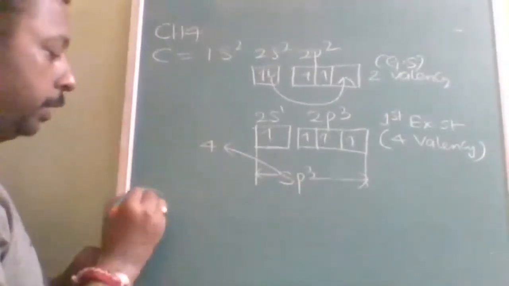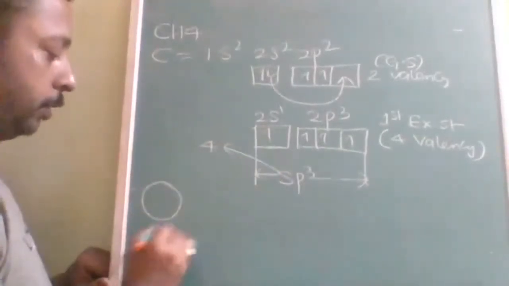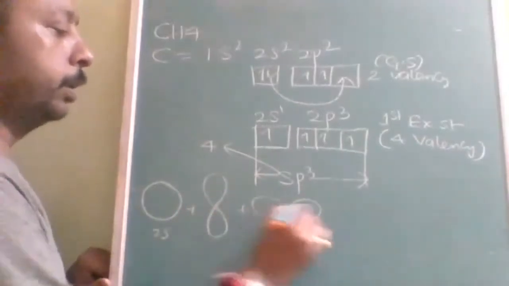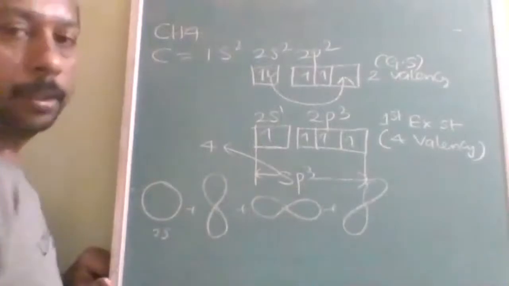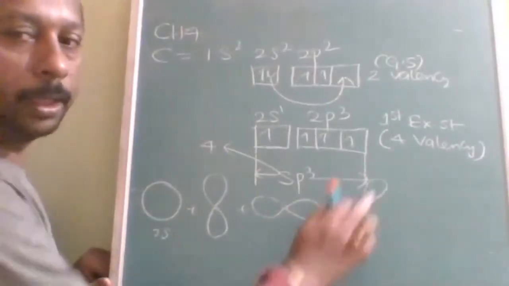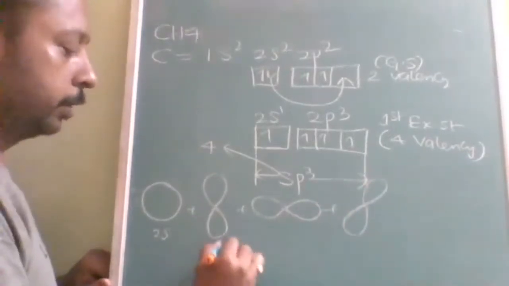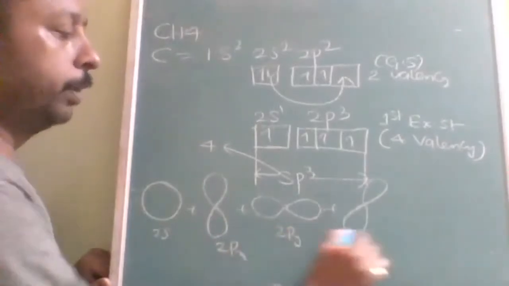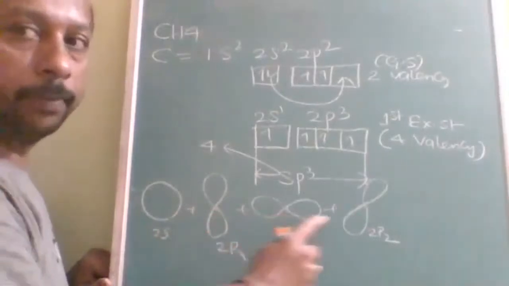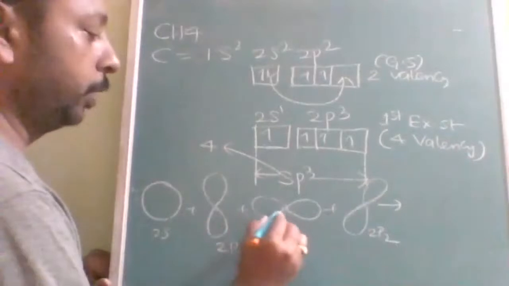Here this is 2s. Same way 2px, 2py and 2pz. Actually this is vertical, but I am drawing like this because I cannot draw in this direction. Is this understood? This is 2px, this is 2py and this is 2pz. So 2s, 2px, 2py and 2pz will all combine with each other. 1, 2, 3, 4.